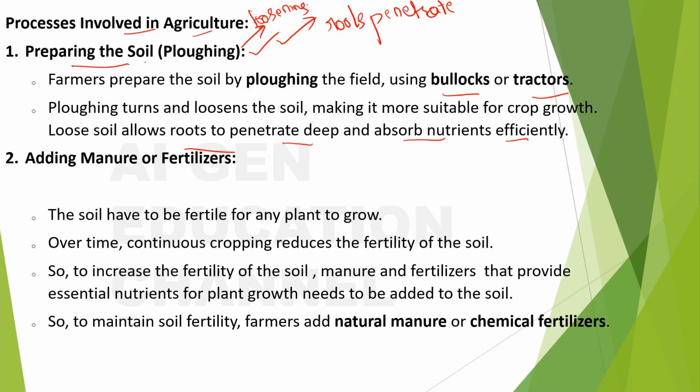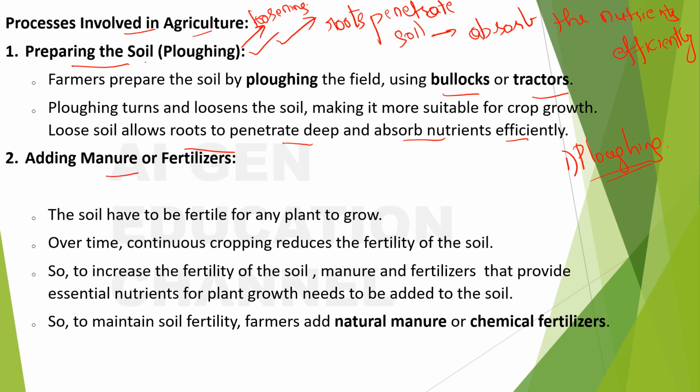And what function does it serve? It will help roots to penetrate into the soil so that they can absorb the nutrients efficiently. So the first step always in the process of agriculture would be what? Yes, ploughing, right? Then after ploughing, what happens?